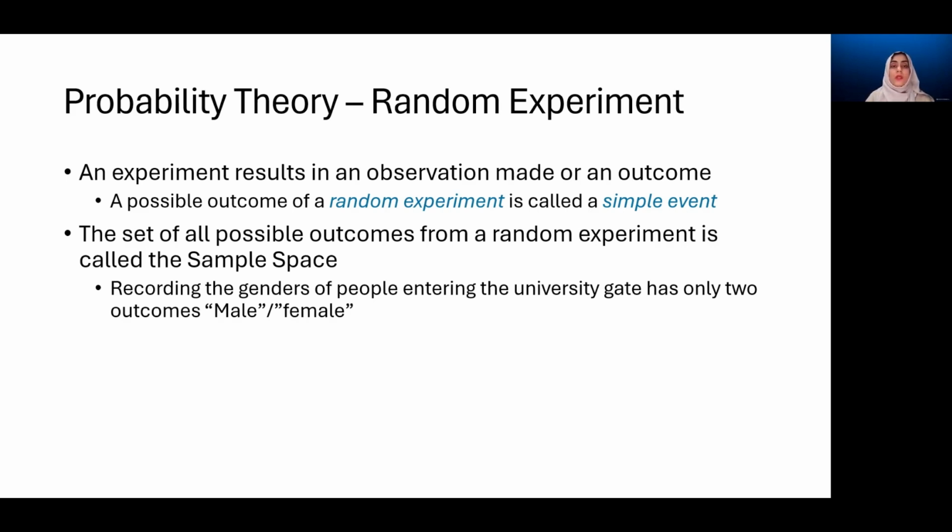However you record these values depends upon your notation. You might want to record it as M for male and F for female, or maybe encode it as a numeric value, 0 for male and 1 for female. But whatever it is, we know that it is going to be just one of the two possible outcomes, a male or a female. So both of these make two simple events for this random experiment.